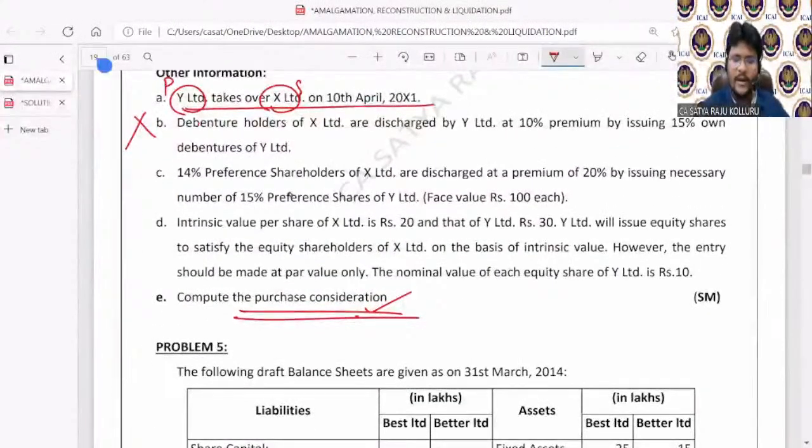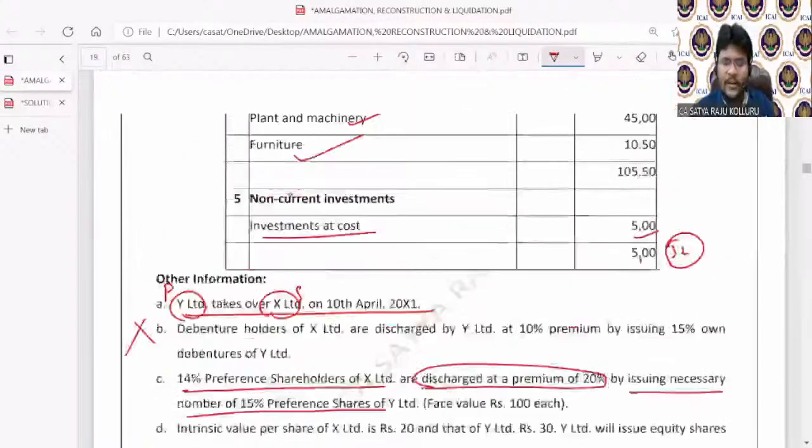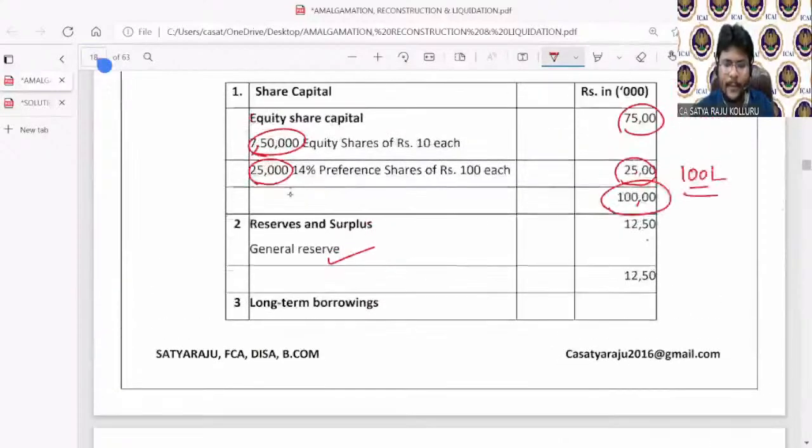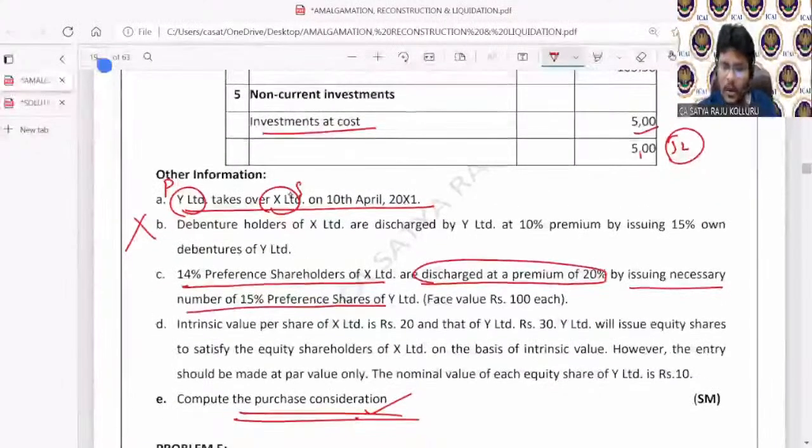Coming to points C and D. 14% preference shareholders of X Limited are discharged at a premium of 20% by issuing the necessary number of 15% preference shares of Y Limited. First, let me know how many preference shares are there in the selling company. 25,000 preference shares are there. These are discharged at a premium, that means at 120%, because the face value is 100.